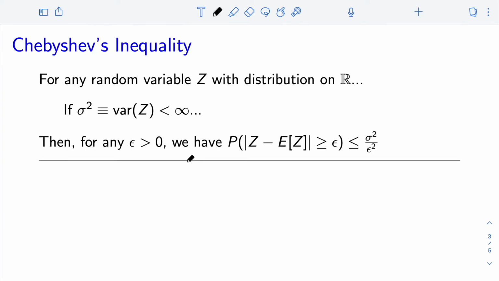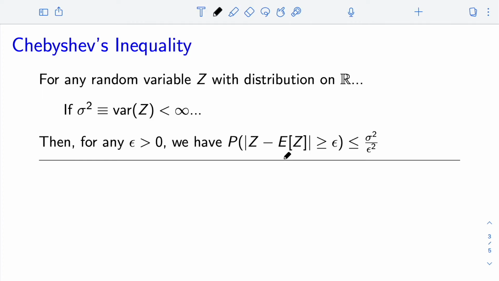The next inequality that we're going to look at is Chebyshev's inequality. Now we have a random variable z that doesn't have to be positive, it's just distributed on the real numbers. For this random variable, we require that its variance is less than infinity. And if that is the case, for any epsilon greater than 0, we can bound this tail probability, this probability of z being further than epsilon from its expectation in absolute value, by the ratio of the variance, sigma squared, divided by epsilon squared. Right?